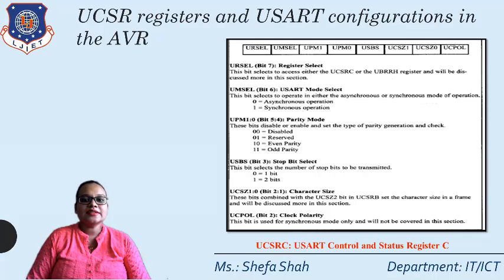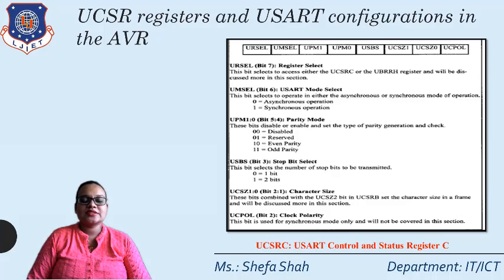Now the third is the UCSRC register. Again, it is an 8-bit register. It has UCPOL, UCSZ0, UCSZ1, and UCSZ2 in the B register. These 3 bits form the character size. Then USBS is the stop bit select. Then UPM0 and UPM1 are for parity mode select. Then UMSEL is the mode select, either synchronous or asynchronous mode.